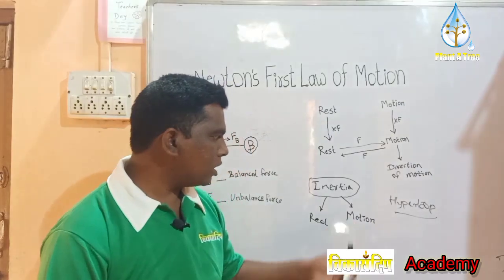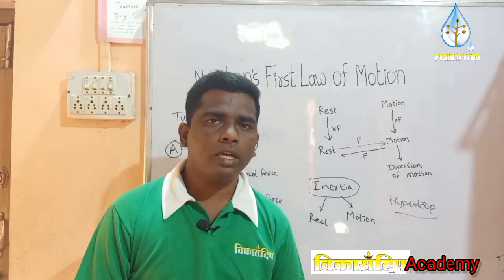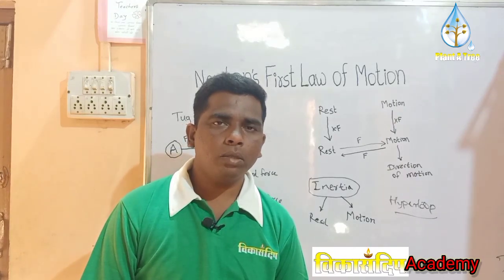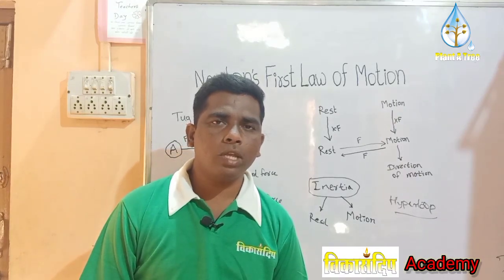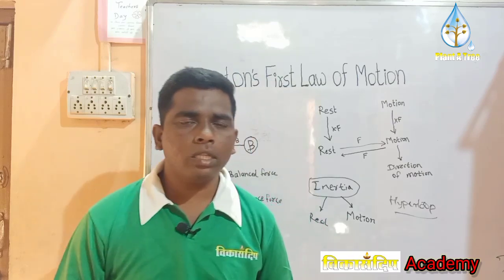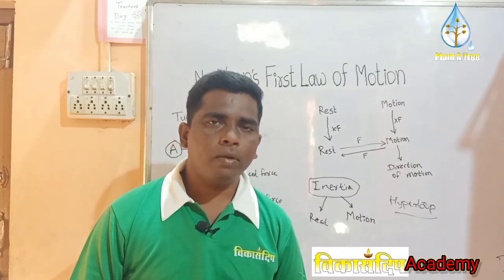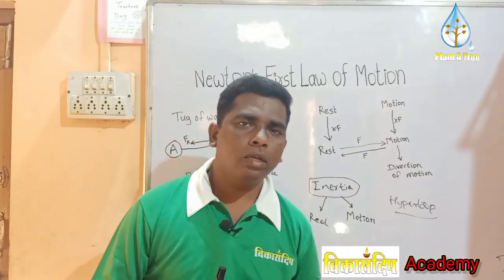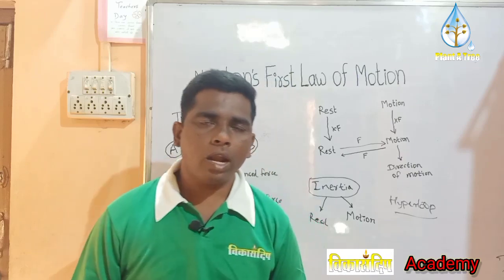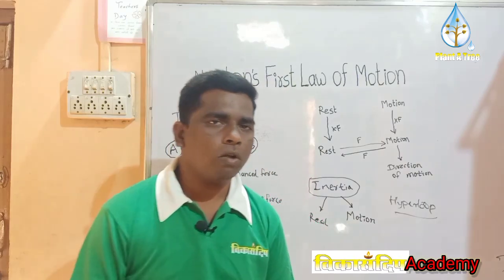Next, inertia of motion. When a body in uniform motion neither accelerates nor retards by its own. जे बॉडी जी आहे ज्यावेळेस युनिफॉर्म मोशन मध्ये असेल त्यावेळेस आपली गती कमी सुद्धा करत नाही आणि जास्त सुद्धा करत नाही, ज्या गतीमध्ये आहे त्याच गतीमध्ये राहण्याचा प्रयत्न करते. For example, a bicycle. When we are pedalling a bicycle, the bicycle moves forward, and when we stop pedalling then also it moves forward because of inertia of motion.